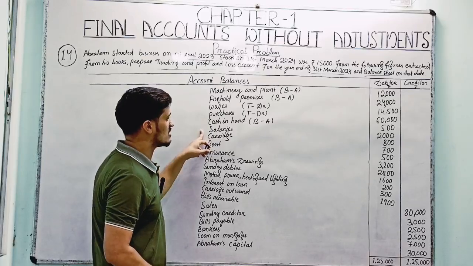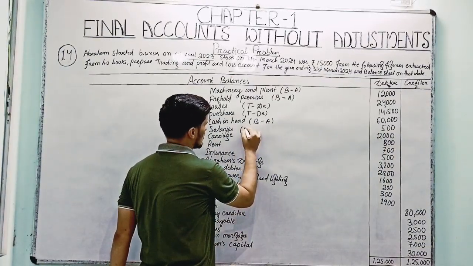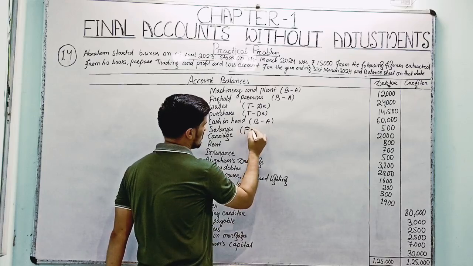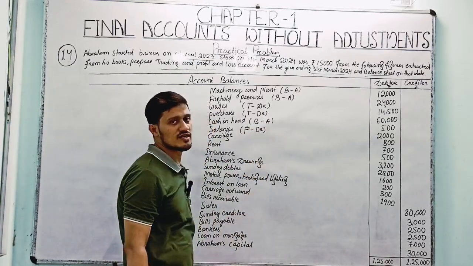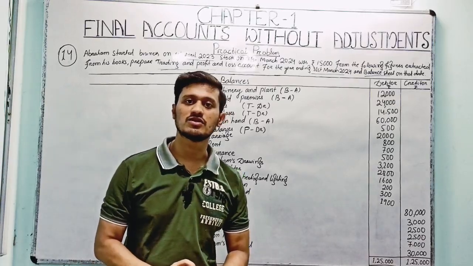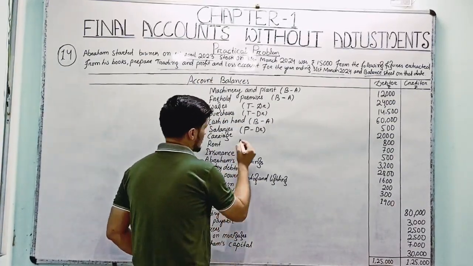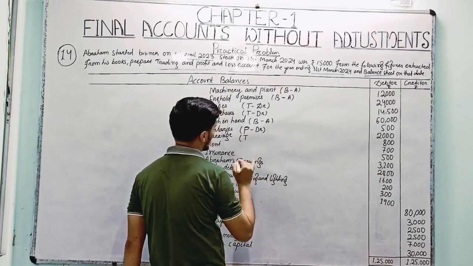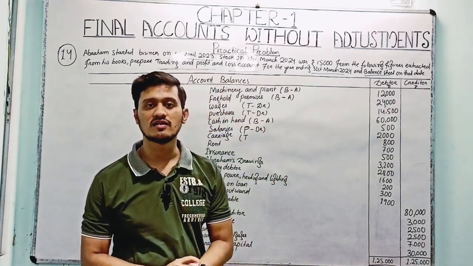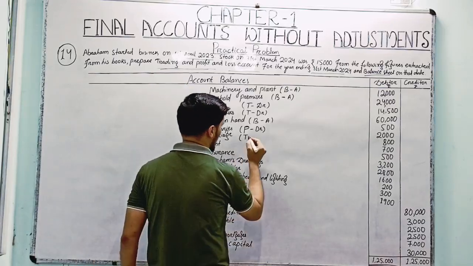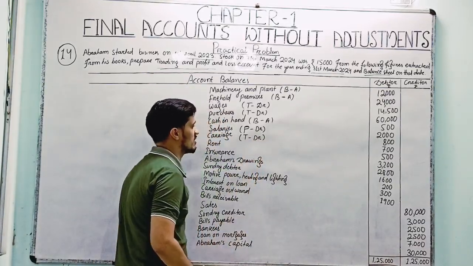Then salaries normally enter in the profit and loss account, on the debit side, because salary is related to the sales department. Carriage, as we know, is a transporting cost on raw materials, so it will enter into the trading account. And it is an expense, so it will enter on the debit side.